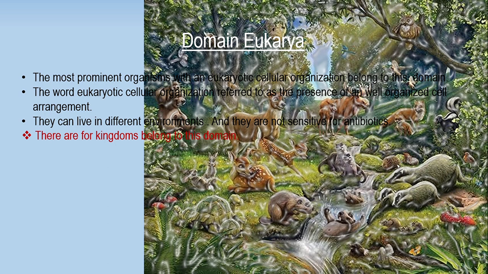And this domain Eukarya, again we divide into four main groups, four main kingdoms, right? Those four kingdoms are kingdom Protista, kingdom Fungi, kingdom Plantae, and kingdom Animalia, right? Kingdoms Protista and Fungi are examples of microorganisms, and kingdoms Plantae and Animalia are for macroorganisms, right? Under these kingdoms, again we divide these organisms into different groups or different phyla, right?